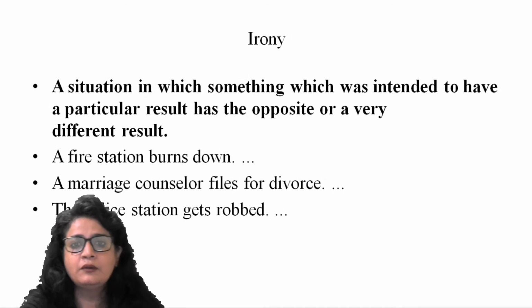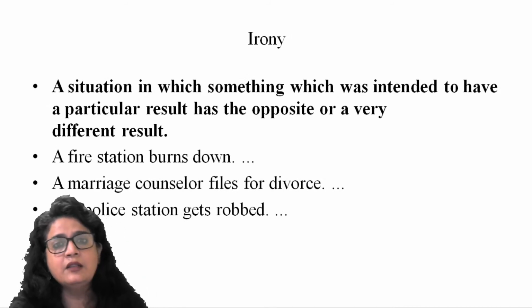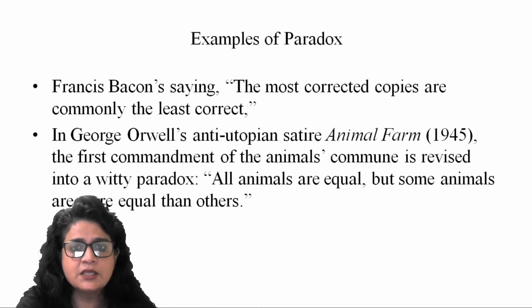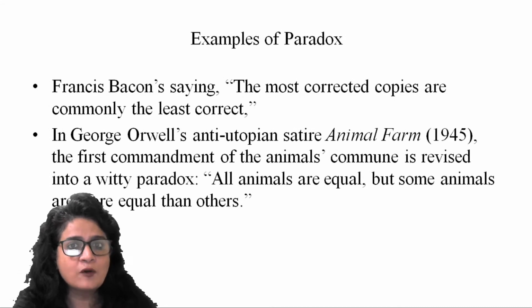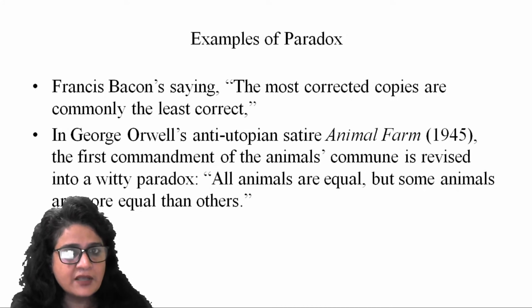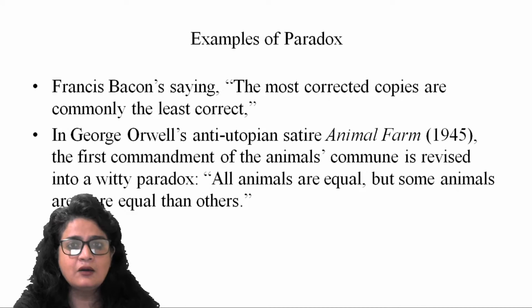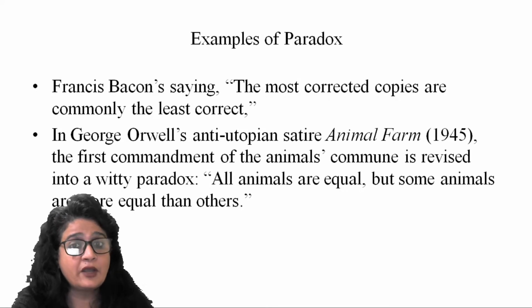Now, one more figure of speech which is based on contradiction only, that is irony. Irony in Hindi is vidambana, right? So this is paradox. This is virodhabhas. This is the extended form of oxymoron. So oxymoron is a phrase, paradox is the extension of that phrase. So ideas are opposite, ideas are contradictory, right? Where oxymoron is the term which is contradictory, right? So I hope the difference is clear.